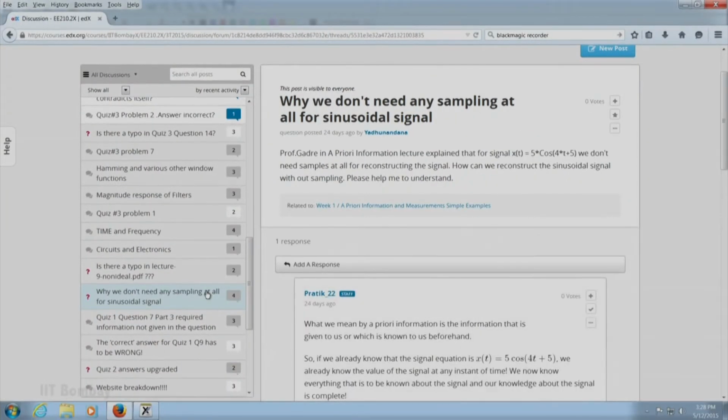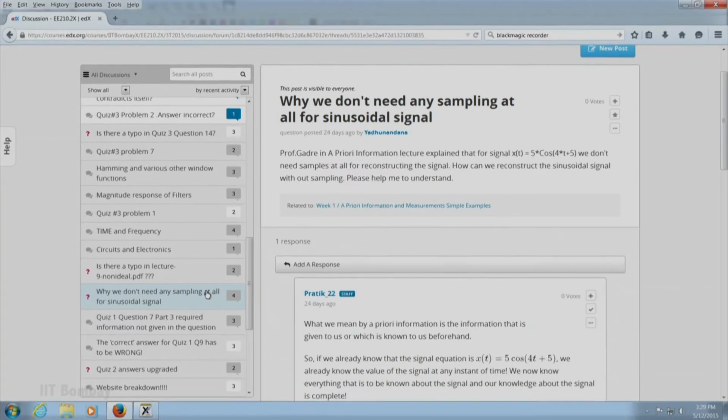In fact, there are some very interesting posts which have come in response. So, Yadunandana says, Professor Gadre in the a priori information lecture explained that for the signal 5 cos 4 t plus 5, we do not need samples at all for reconstructing the signal. Now, it has nothing to do specifically with 5 cos 4 t plus 5.